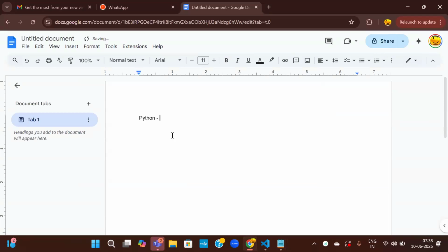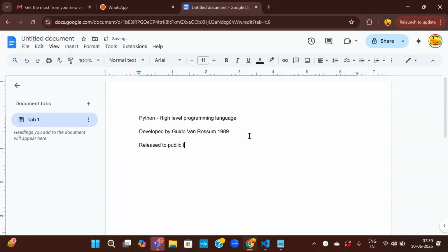Python is a high-level programming language. I'll just give you a brief introduction: when it was started, how it was developed, and all of that. It was developed by Guido van Rossum. This is the person who developed Python, in 1989. It was developed in 1989 but released to public use in 1991.